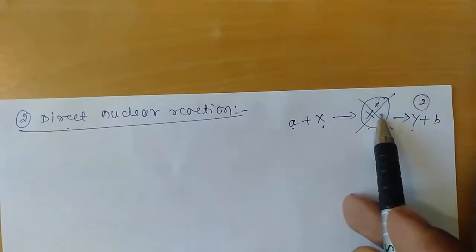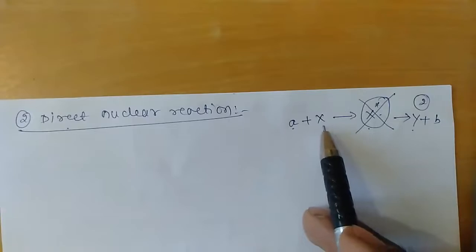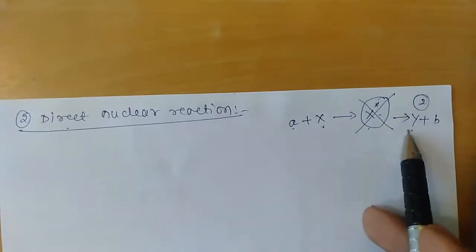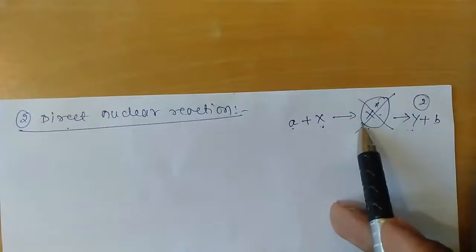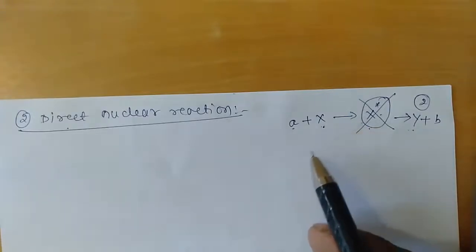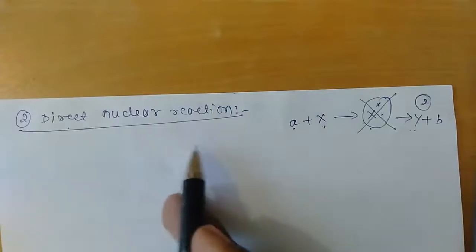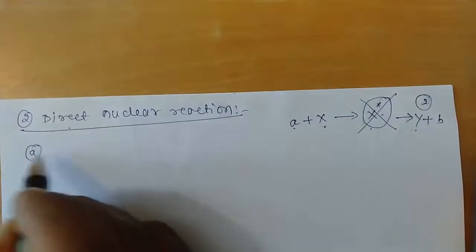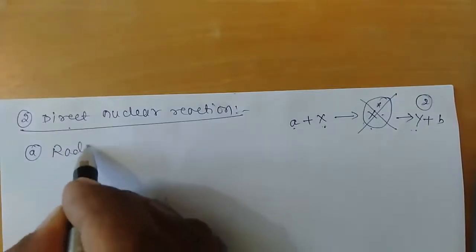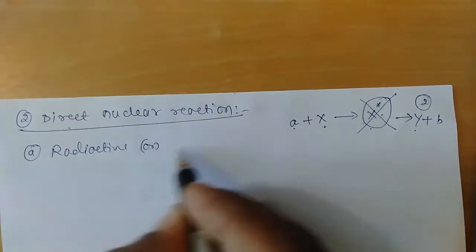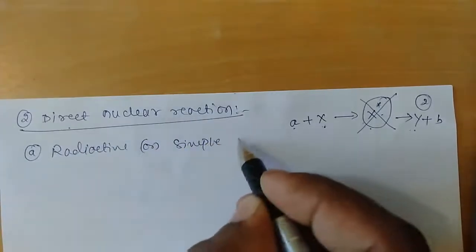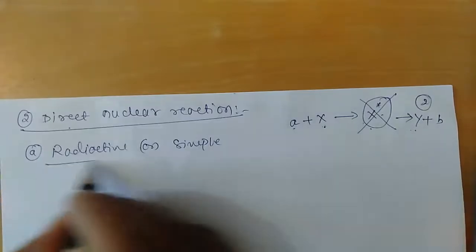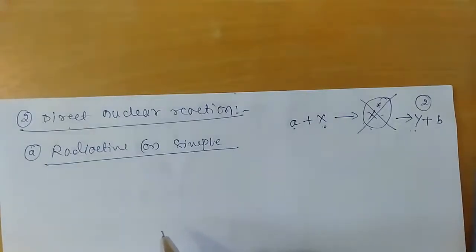This type of nuclear reaction, where the target nucleus directly transforms into the residual nucleus without undergoing any compound state, is what we call a direct nuclear reaction. In the case of direct nuclear reactions, there are 3 major classifications. The first one is radiative or simple direct nuclear reaction. In this type of nuclear reaction, the projectile knocks out a particle from the target and gets itself absorbed by the nucleus itself.